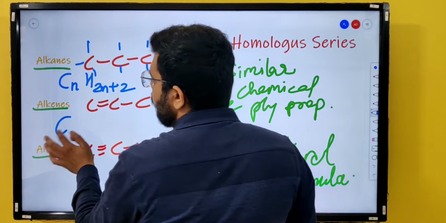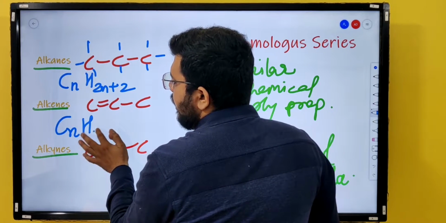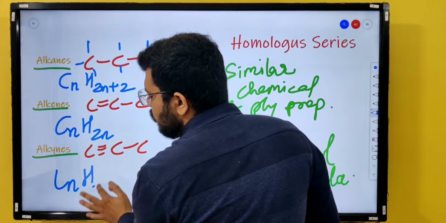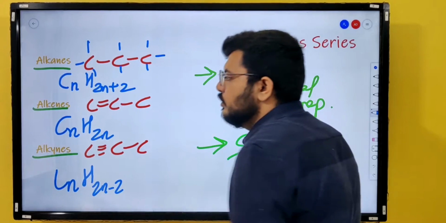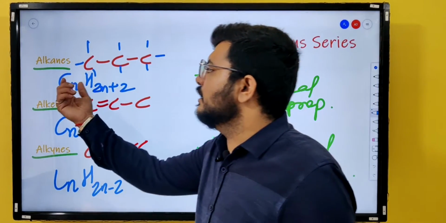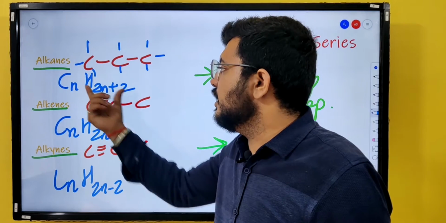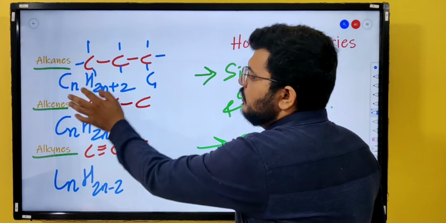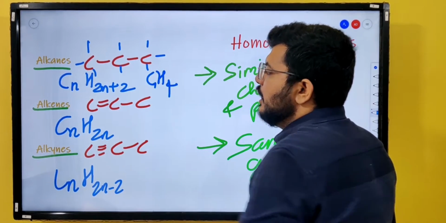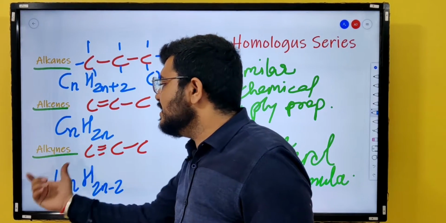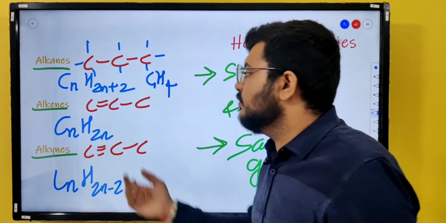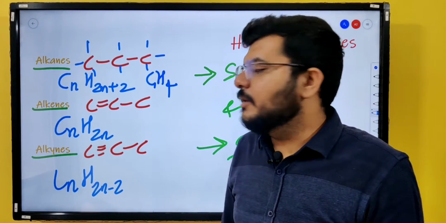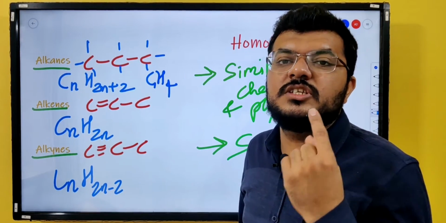The general formula for alkenes is CnH2n and for alkynes it's CnH2n-2. So for example, if an alkane has one carbon, it means it has 4 hydrogen. The value of n becomes 1. So C1H4, right? But in case of alkenes and alkynes, there is a necessity that there must be double bonds or triple bonds between two adjacent carbons, which is not possible if there is just one carbon.